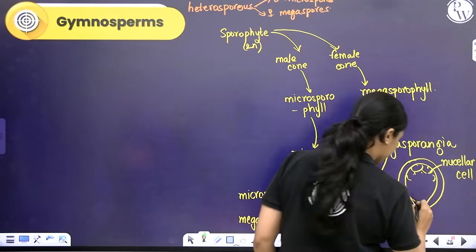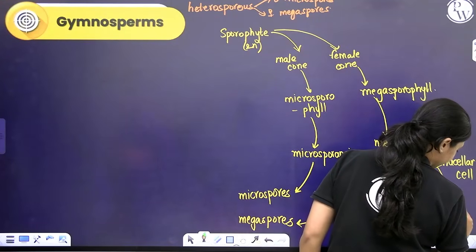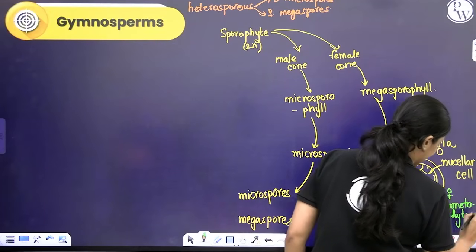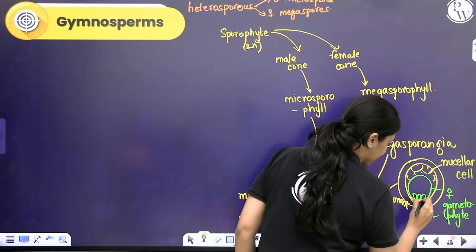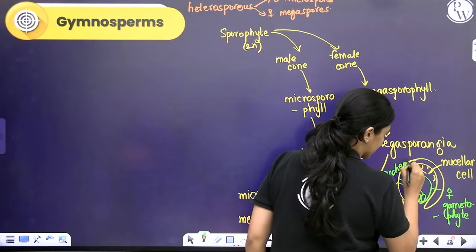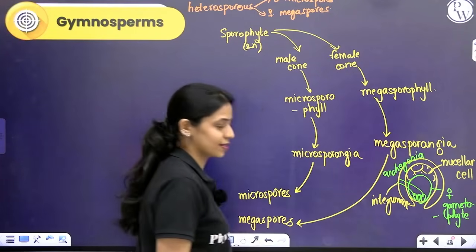This female gametophyte will bear 3 or more archegonia. Within the archegonia, you will have egg cells.